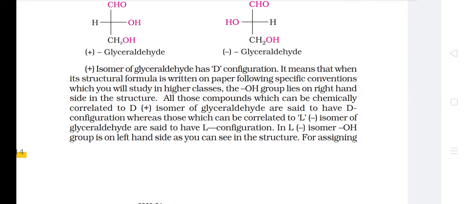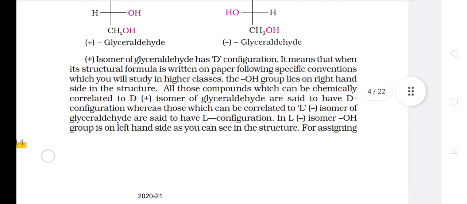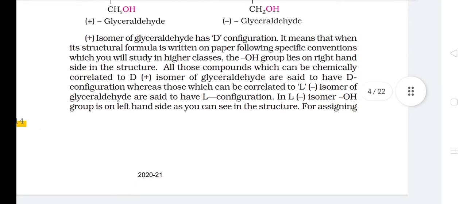It means that when its structural formula is written on paper following specific conventions, which you will study in higher classes, the OH group lies on the right hand side in the structure. All those compounds which can be chemically correlated to the D(+) isomer of glyceraldehyde are said to have D configuration, whereas those which can be correlated to the L(-) isomer of glyceraldehyde are said to have L configuration. In the L(-) isomer, the OH group is on the left hand side, as you can see in the structure.